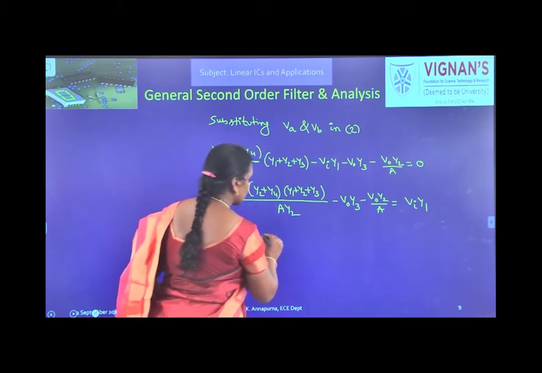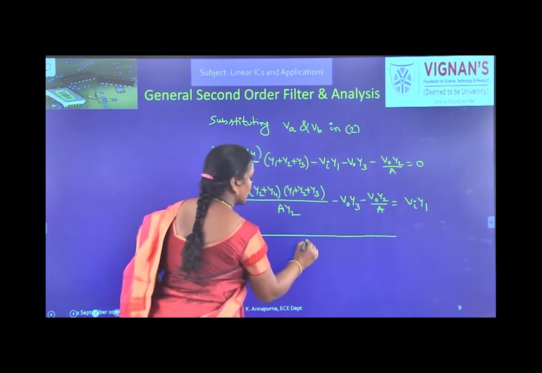Now let us simplify this. Here A Y2 is the LCM.